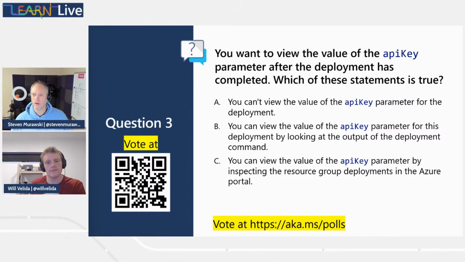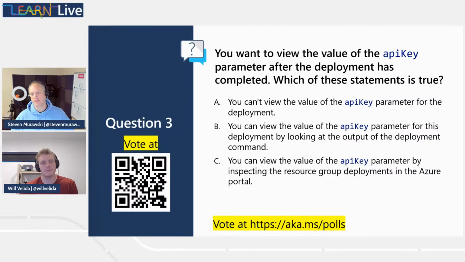So that means it's either that we could view it in the output or we can't view it. Now, let's see. If we could view it in the output, it could be true if somebody made that actually happen.